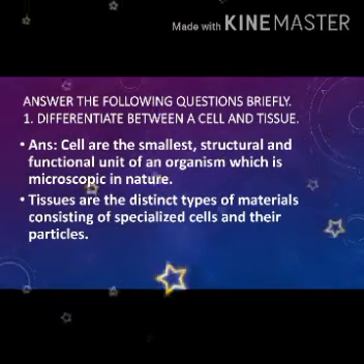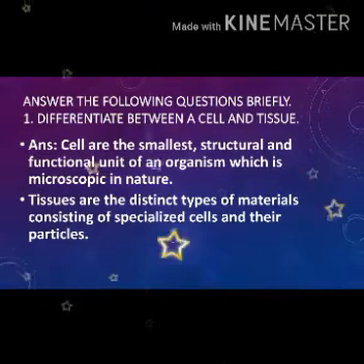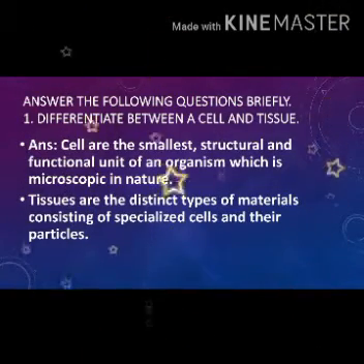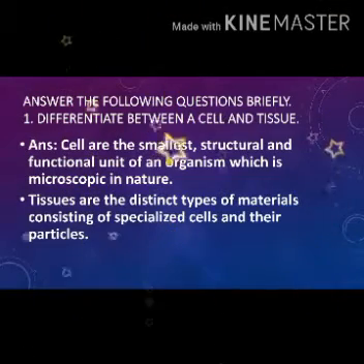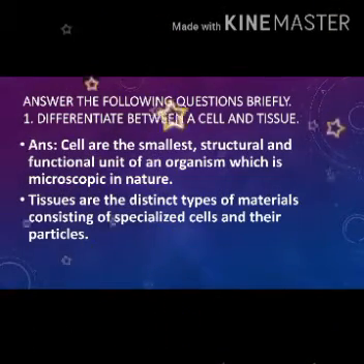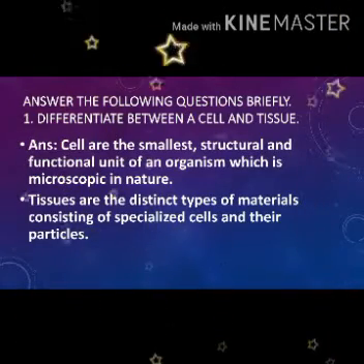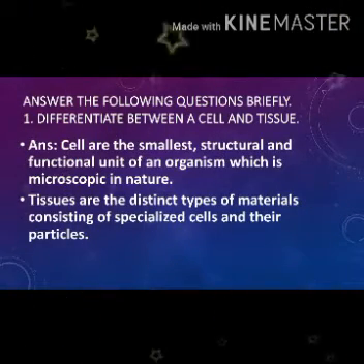So it's the answer of question number 1, that cells are the smallest structural and functional unit of an organism, which is microscopic in nature. Tissues are the distinct types of material consisting of specialized cells and their products.